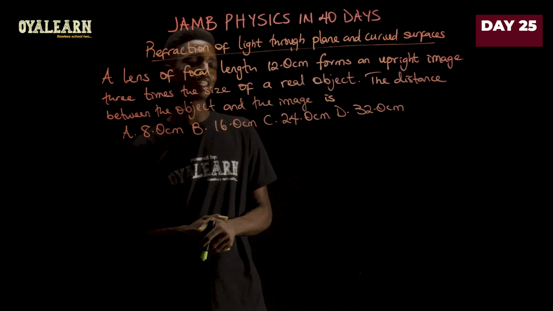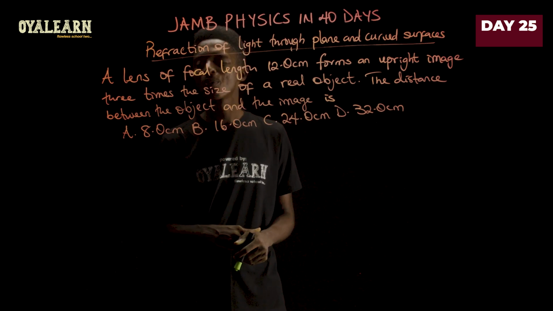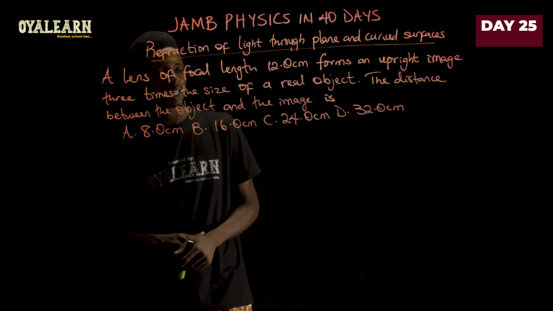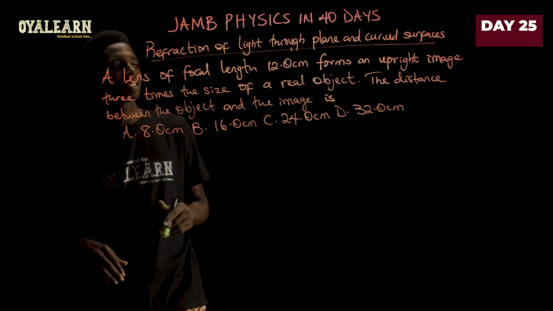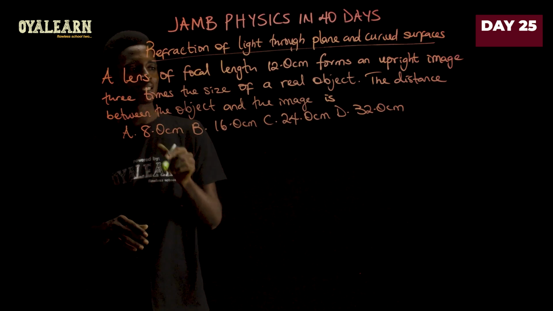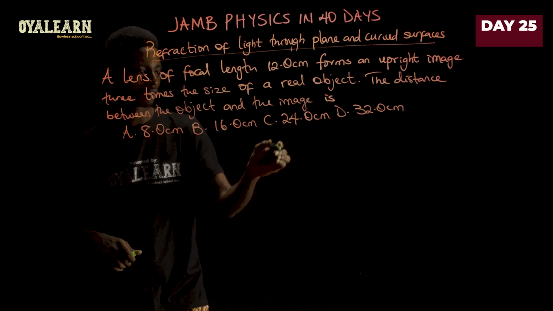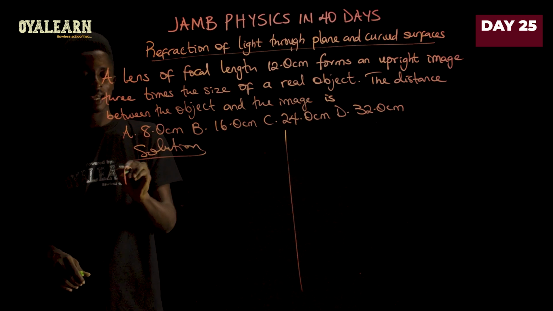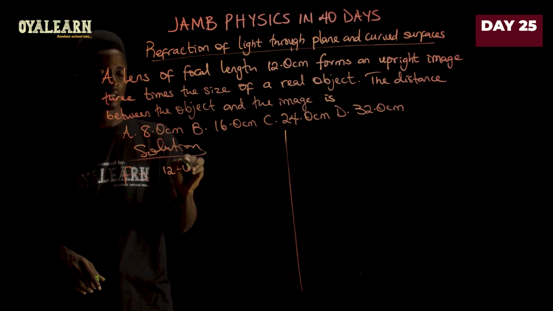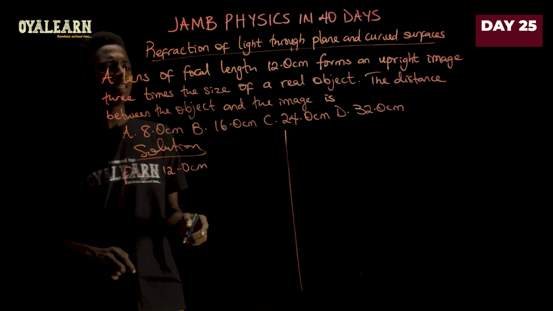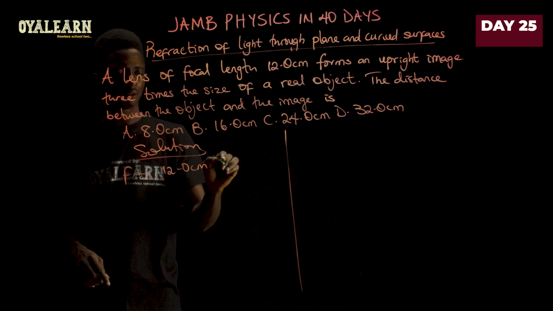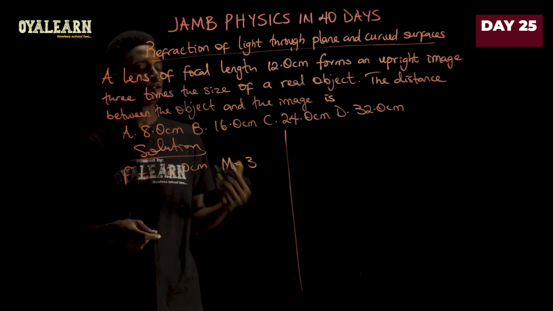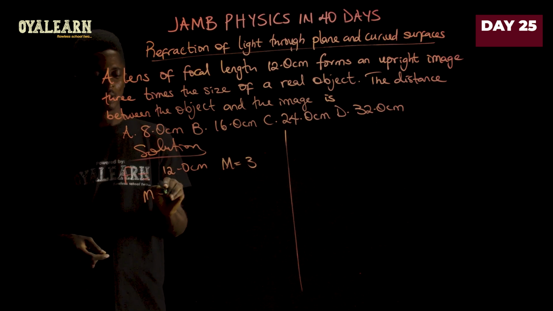A lens of focal length 12.0 centimeters forms an upright image 3 times the size of a real object. The distance between the object and the image is, now in this case, we're looking at a lens that has a focal length of 12 centimeters. So let's put that down. Focal length F is 12.0 centimeters, and the image is 3 times the size of the object, so magnification M equals 3.